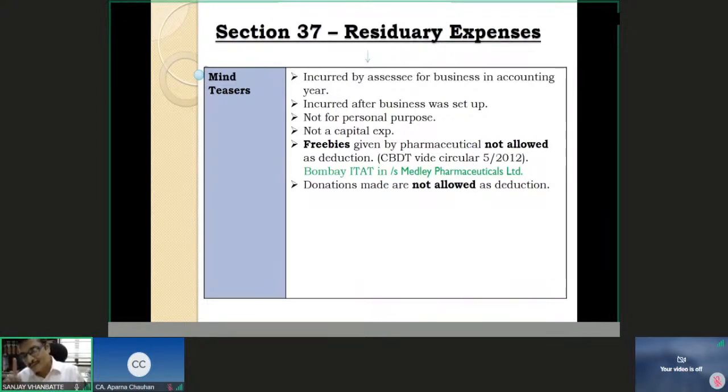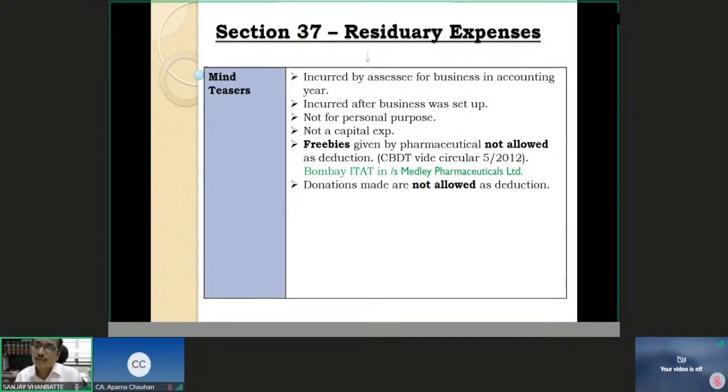The code of conduct is for the doctors. They should not accept it. If they accept it, there is a violation by them of the code of conduct prescribed by the Indian Medical Council. But Indian Medical Council guidelines are not applicable to me.